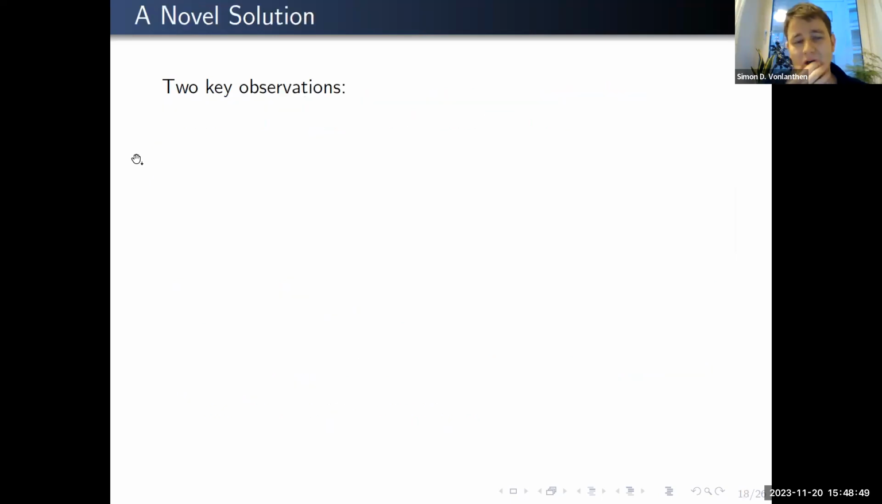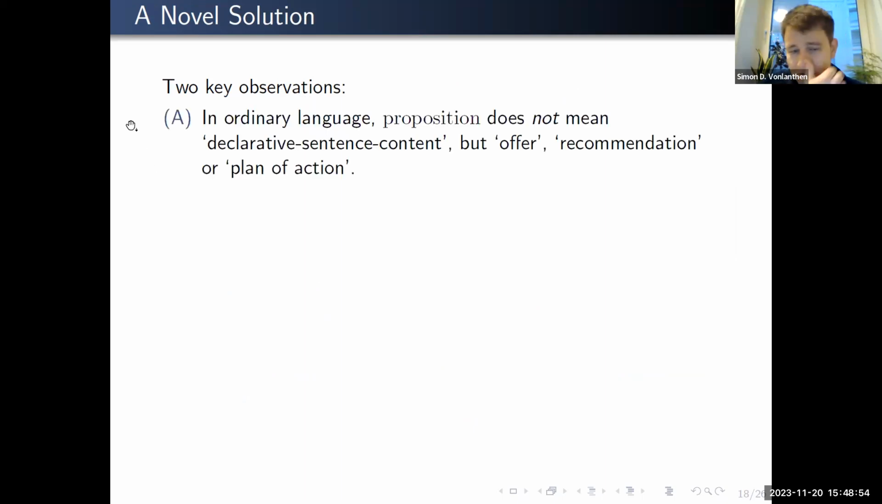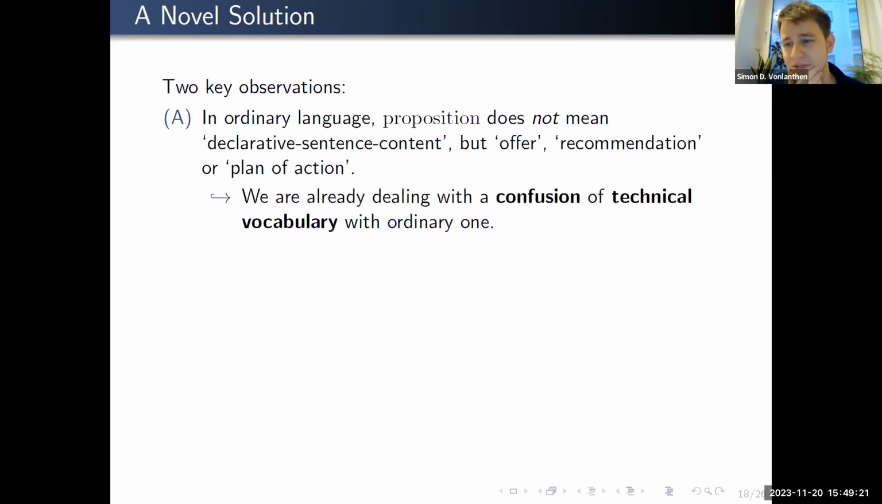So, coming from what we have done so far, there are two key observations. First of all, in ordinary language, "proposition", it has to be pointed out, does not mean declarative sentence content. That's not how the ordinary language word "proposition" is used. Rather, it means as much as offer, recommendation, or plan of action, like "I have a proposition for you", and that sort of use. Yes, it can be found, I think, in mathematics textbooks, but that's the only place where people mean "claim" by "proposition." And so this is the first thing to notice, that we're kind of dealing with a confusion of technical and ordinary vocabulary.